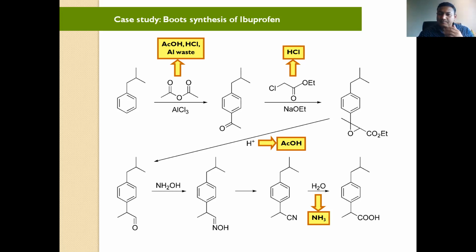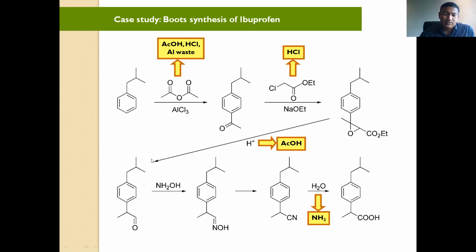In the third reaction, if there is protonation and opening of the epoxide, you will find acetic acid as a byproduct.